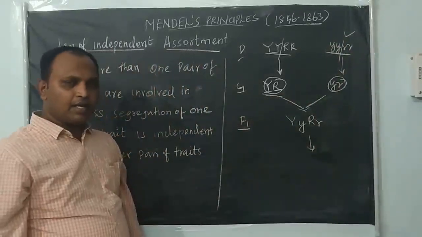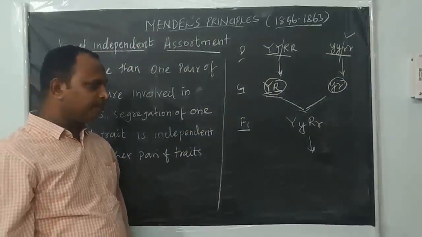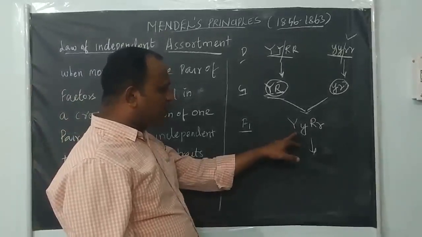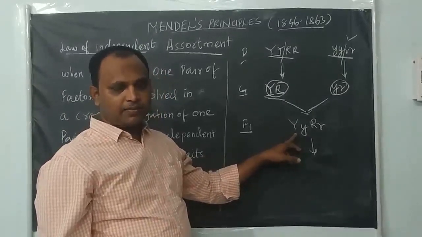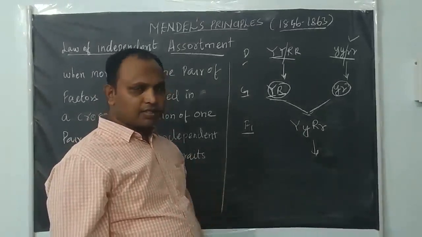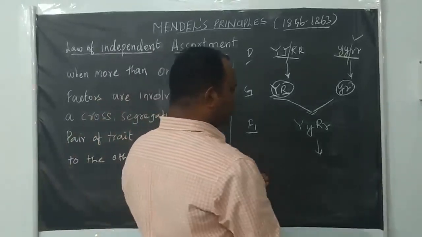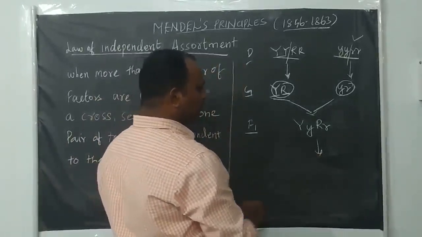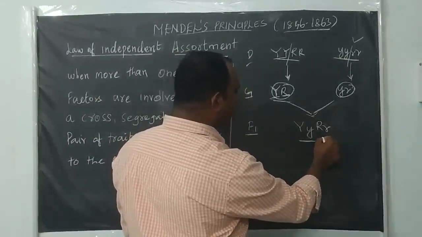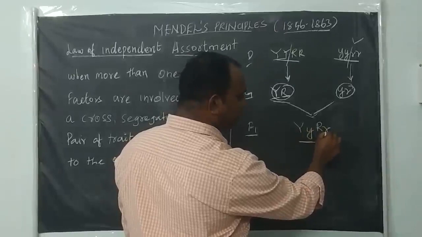In this F1 hybrid, the factors of each pair are present in heterozygous condition. The dissimilar alleles are there, like capital Y, small y, capital R and small r. But this F1 progeny produces yellow color seeds which are round shaped also, right? So these are heterozygous, but the dominant character is expressed. Now you see the heterozygous condition during gamete formation. One pair of traits segregates independently from the other pair. The Y segregation is independent, the R segregation is independent.